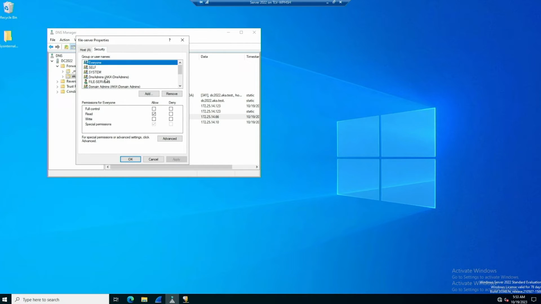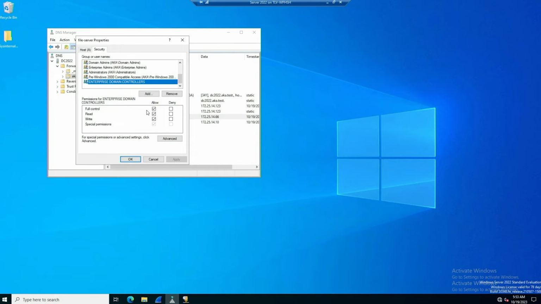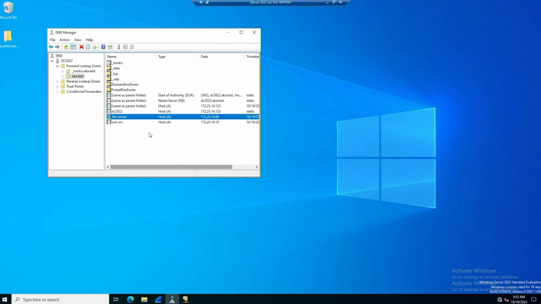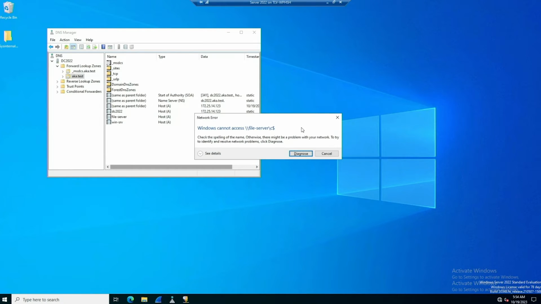And why is this possible? I think I forgot to mention, in this case, the server is also a domain controller. And if we take a look at the last line in the ACL that I previously discussed with you, we will note that the DC has permissions to modify the record. Now, the only thing that's left for us to do is to wait for any client to attempt to authenticate to the file server and to connect to it.